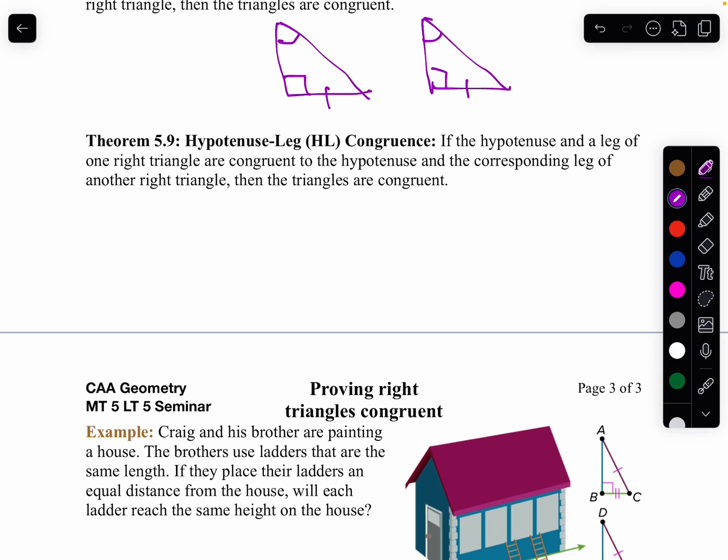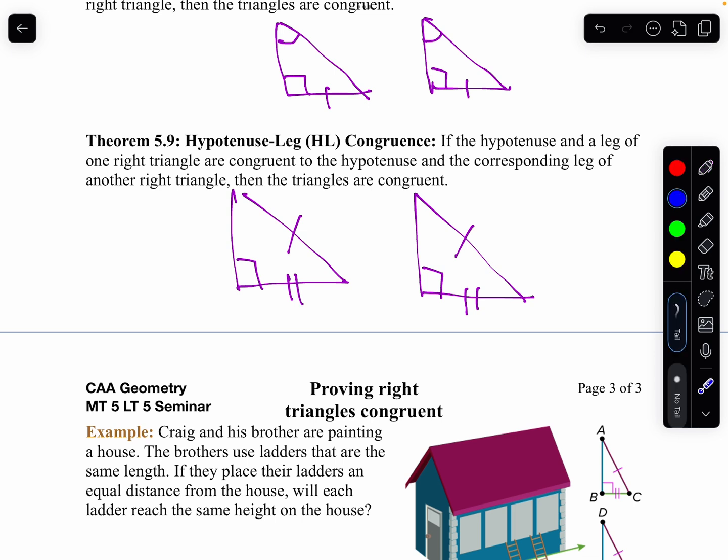Now here is the special case. This one we can't do another way. That's called hypotenuse leg. So if I've got two right triangles and I know the hypotenuses are congruent, and the corresponding legs are congruent, that makes those triangles congruent.